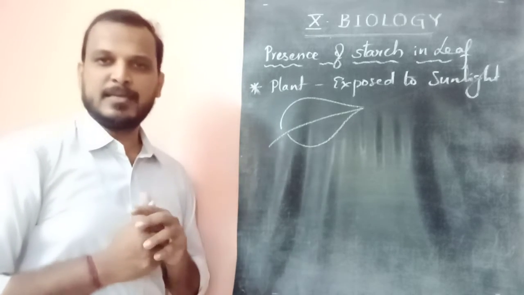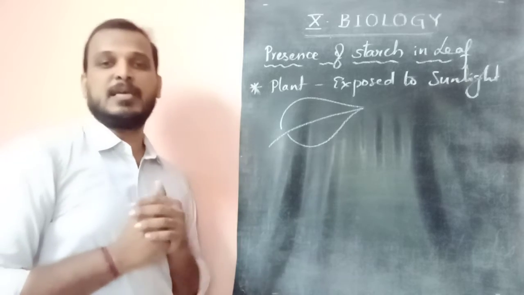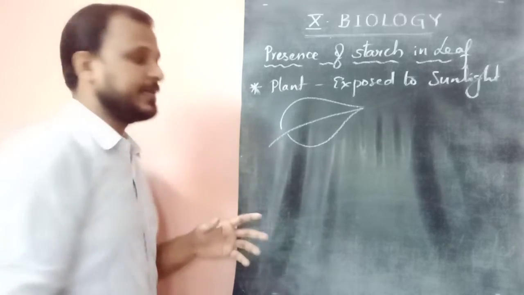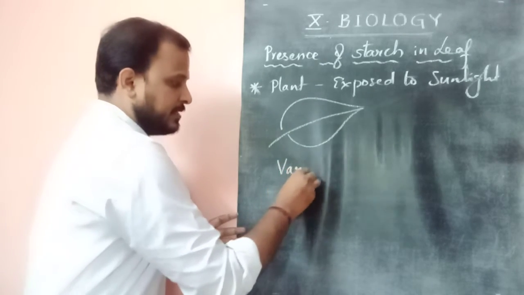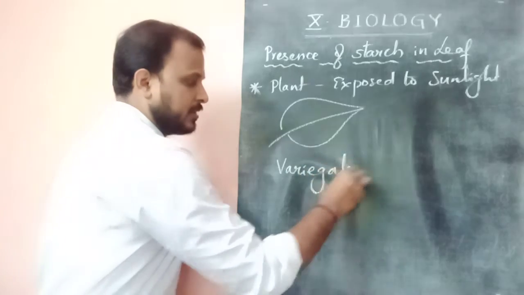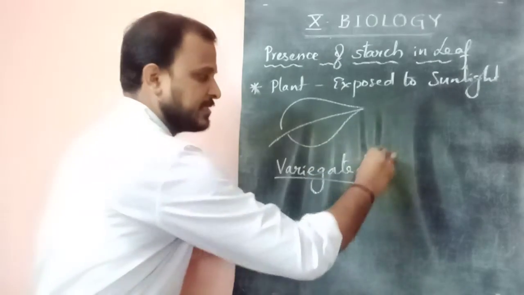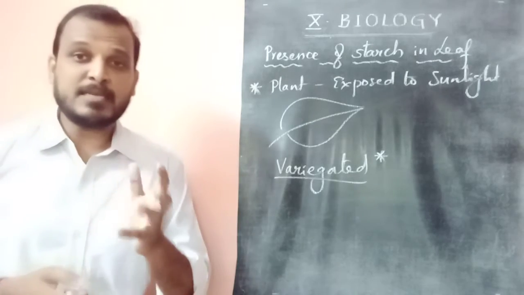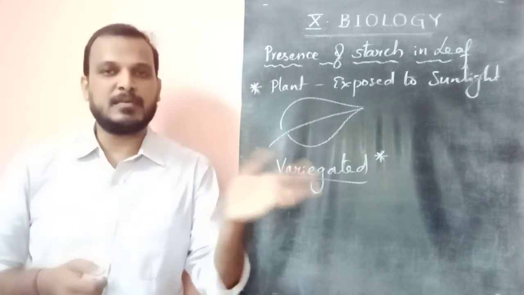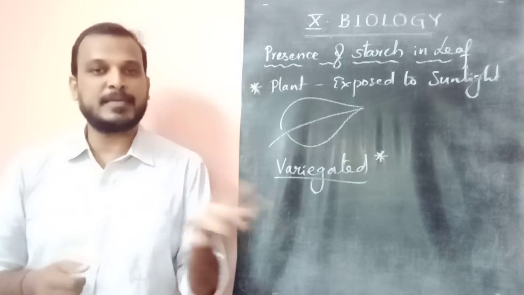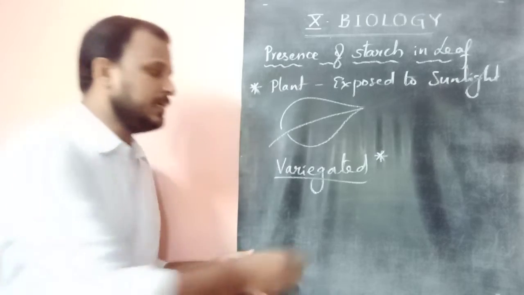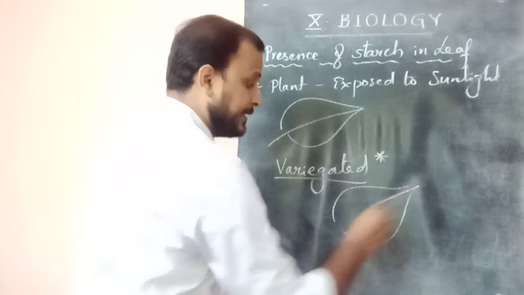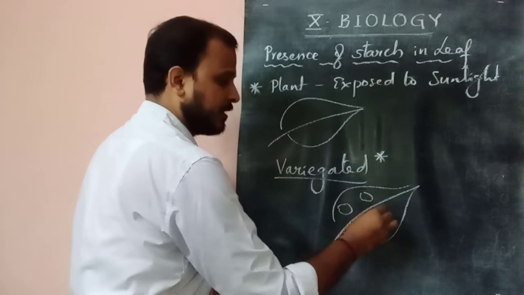When we go to higher standards, we will also do the same experiment with a variegated leaf. What is a variegated leaf? This is not there in our textbook, just some additional knowledge. There are some leaves we see in parks or decorative plants with different patches of colors in them.